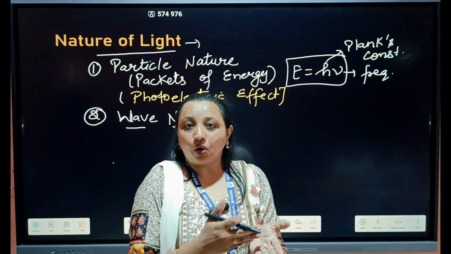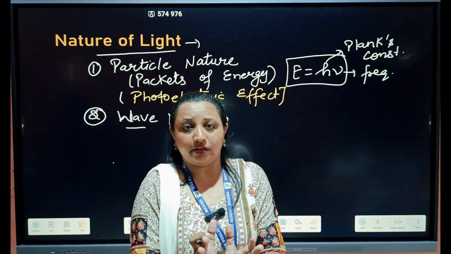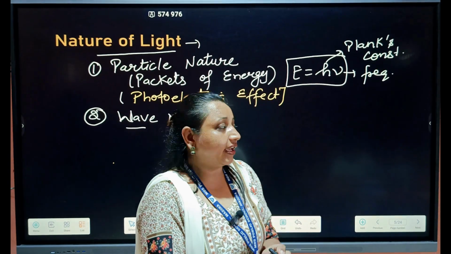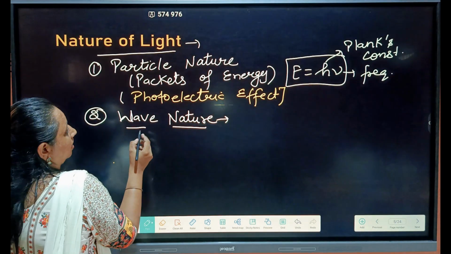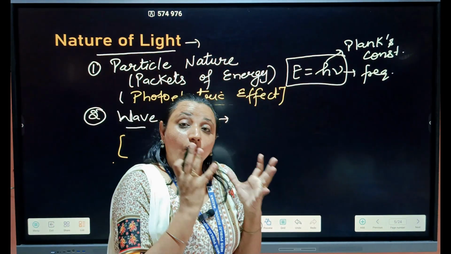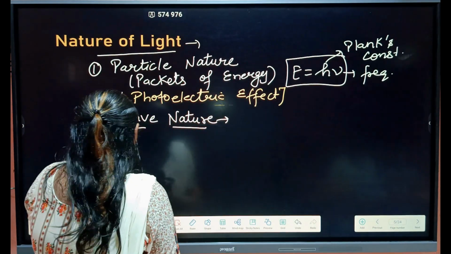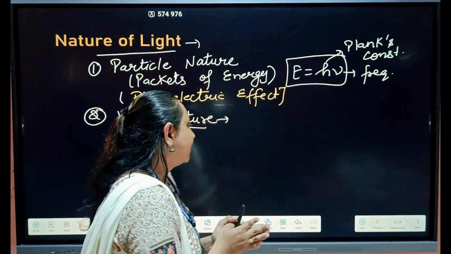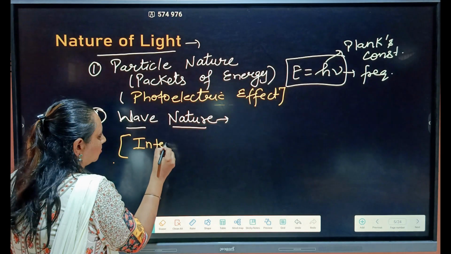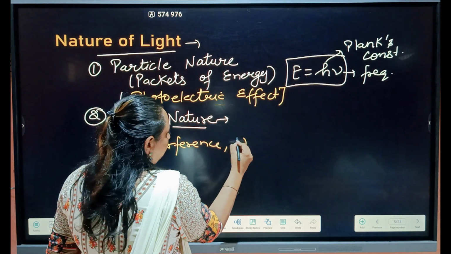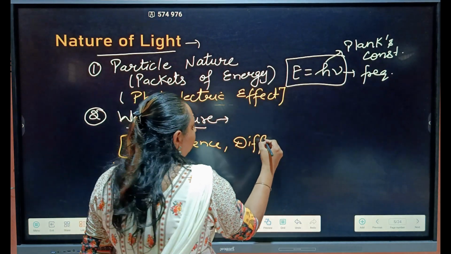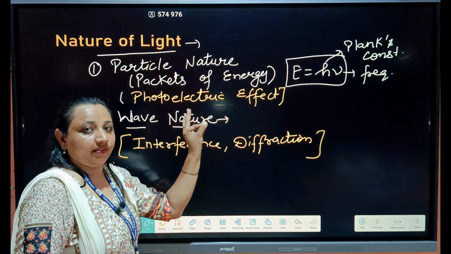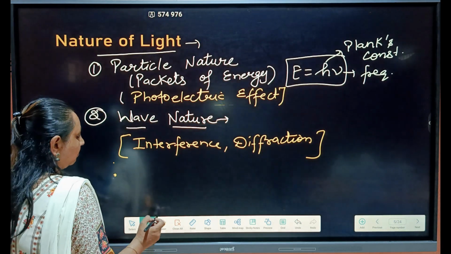And de Broglie favors the duality of nature, that light has a dual nature. Sometimes it acts as a particle and sometimes it acts as a wave. So what are the phenomena that are explained only by the wave nature? We can explain reflection and refraction by both natures, right? But interference, diffraction, polarization, these are phenomena which are explained only by the wave nature, and reflection and refraction are explained by both natures.